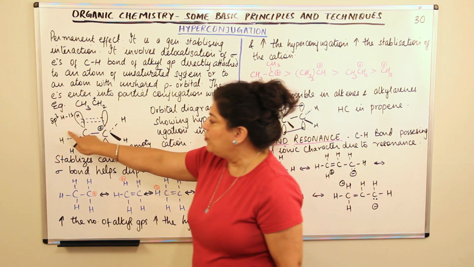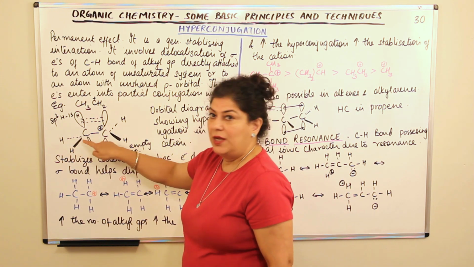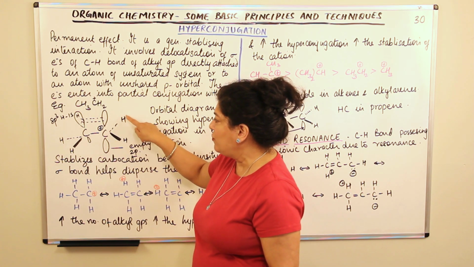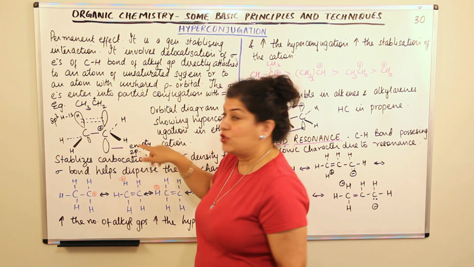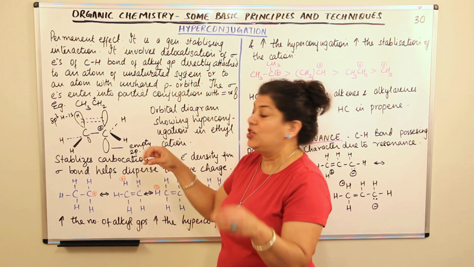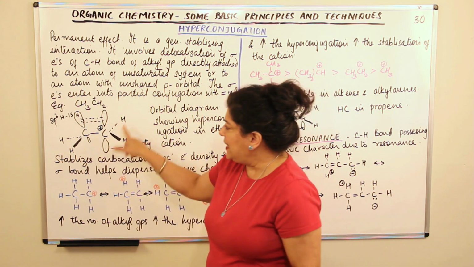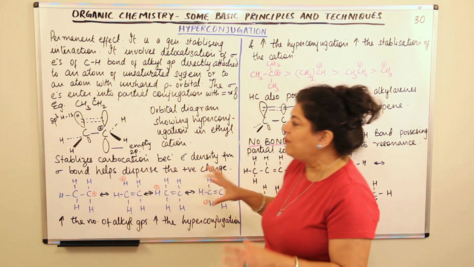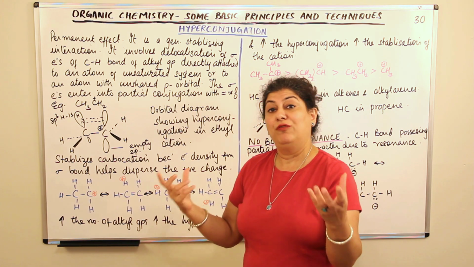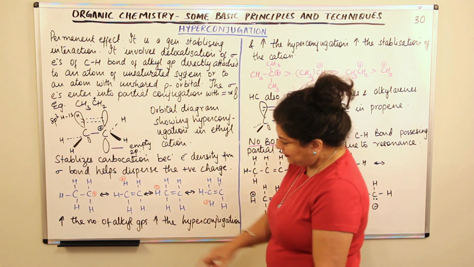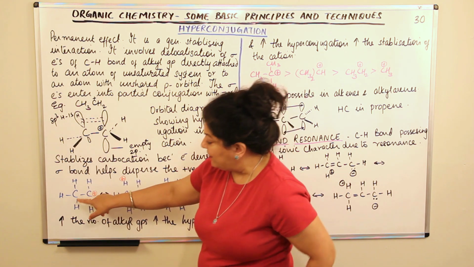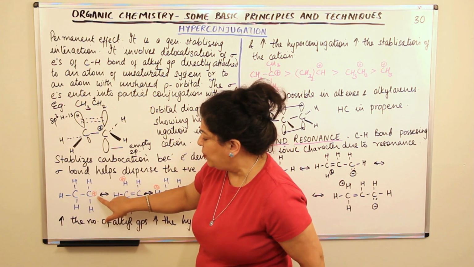Now, as I told you, the more the number of C-H bonds attached to this carbon which has an empty orbital, the more possibility of hyperconjugation. If this hydrogen was also a methyl group, what would have happened? You would have had more possibility of hyperconjugation. So we take this example and see what hyperconjugation canonical forms are possible. In the ethyl carbocation, you have CH3, CH2, and the positive charge is on the carbon.